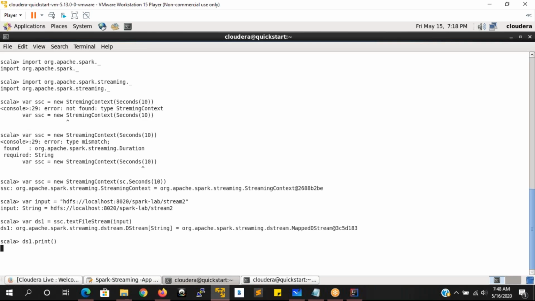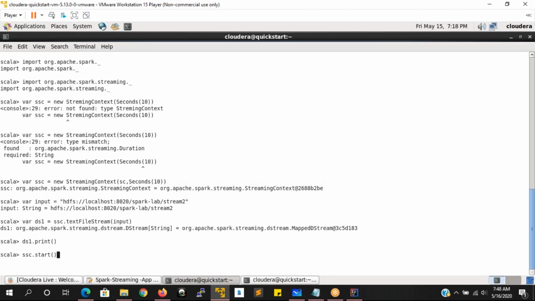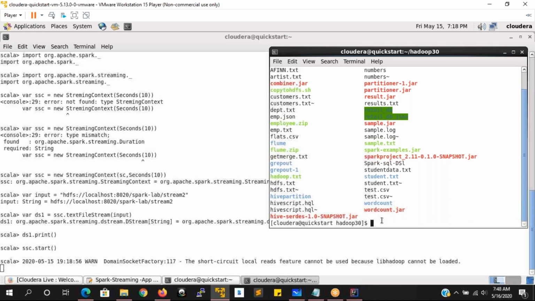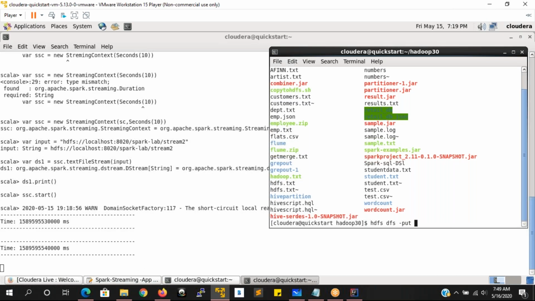Now I need to start the application. What is the command? ssc.start. Am I correct? ssc.start. This is to start the streaming application. Once I start the application, I will go to the other terminal. Now the application is getting started. Yeah, it is started.